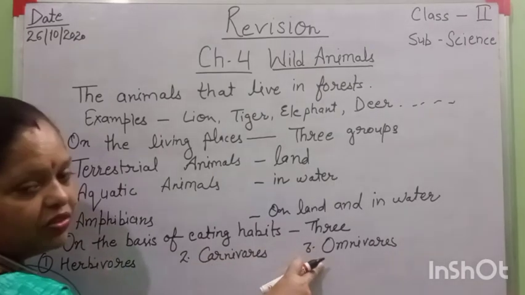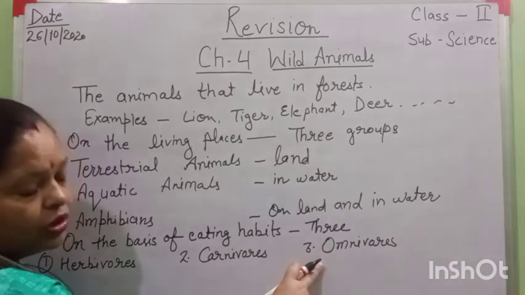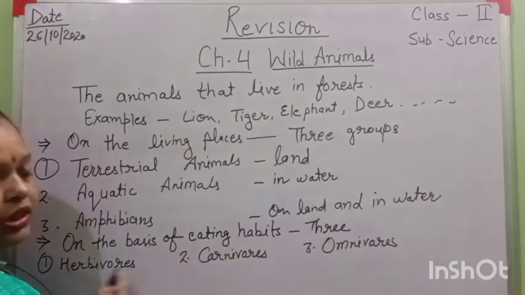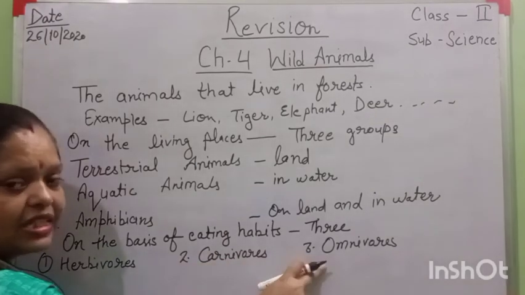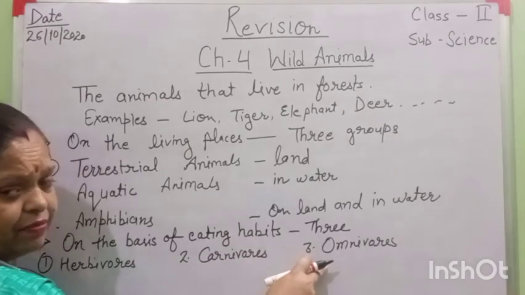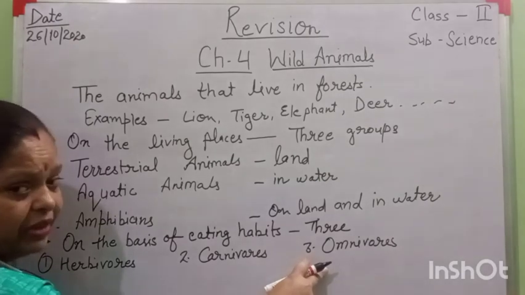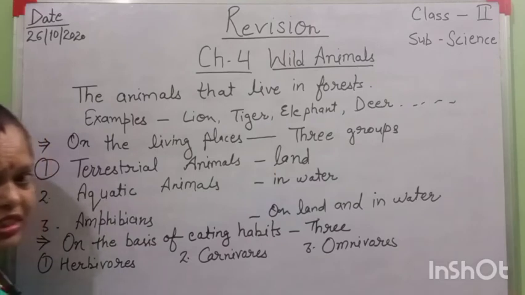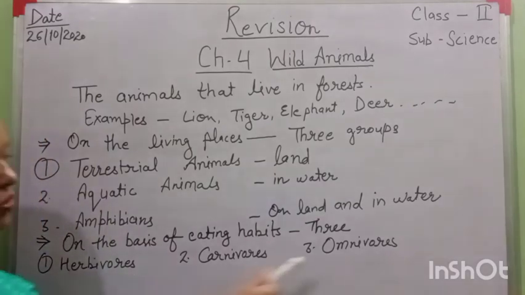Third is omnivores. Omnivores are animals that eat both flesh of other animals and plants. Examples are crow, bear, human beings. These are omnivores. I think these points are clear now.